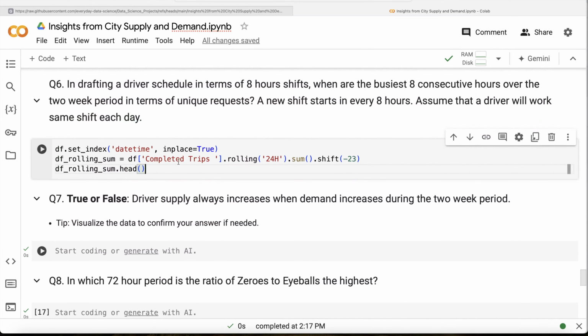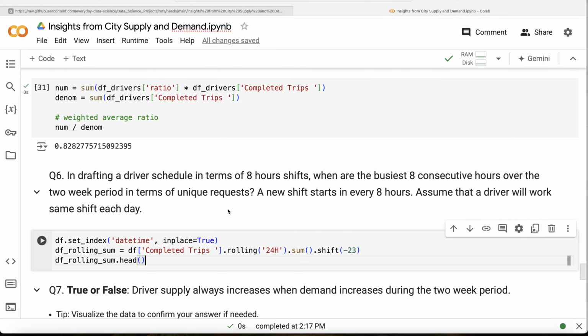Then, since the question is in terms of unique requests, instead of completed trips what you need is requests, and it should be an 8-hour sum. Instead of shifting by 23 hours, it should be shifted by 7 hours. Why? Because if you are doing 8 hours, we saw that if you shift it by 7 hours, it is going to tell you the start hour from which the next 8 hours have the maximum number of unique requests. So if I go ahead and run this, let's see what we get in our output.